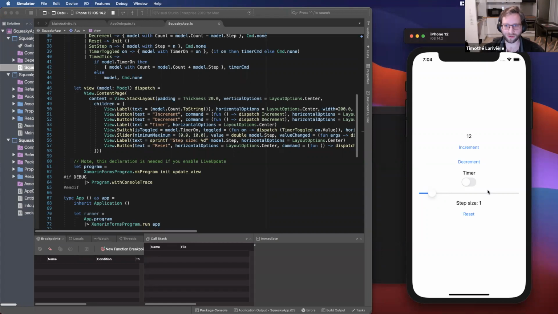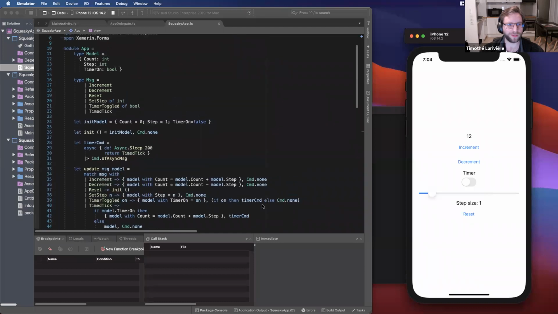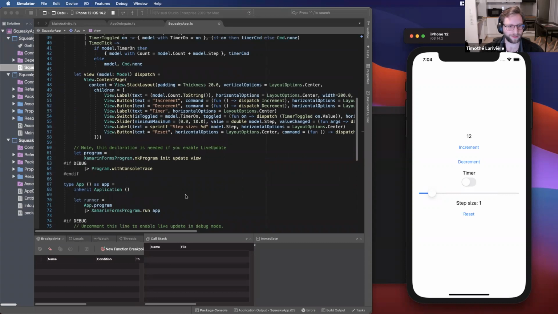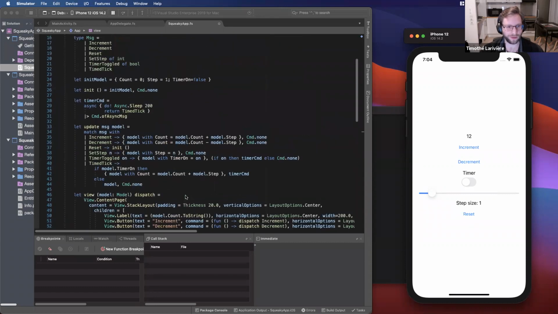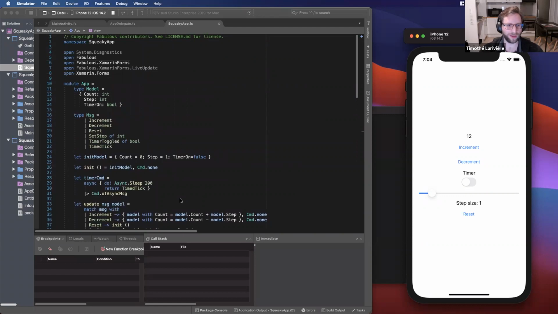And Fabulous will see that the label has changed and will update it on the screen. So that's how it works. So this is all the code you need to make a complete application. It's quite small compared to what you would have to do in other UI frameworks like Xamarin Forms.